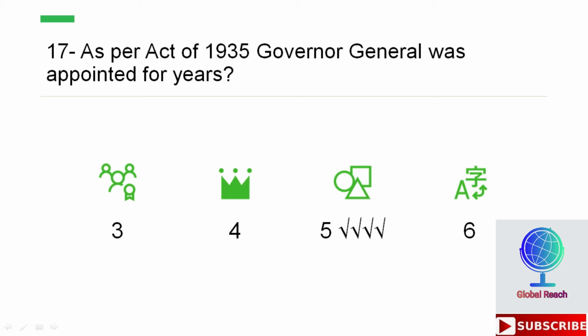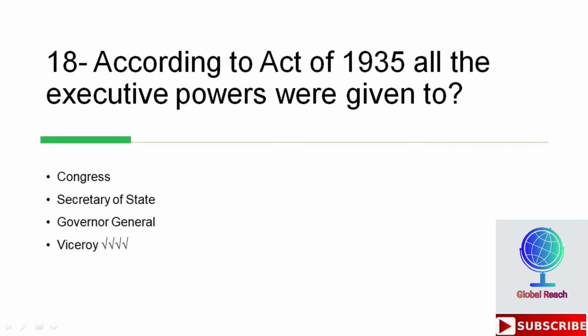As per Act of 1935, Governor General was appointed for 5 years. According to Act of 1935, all the executive powers were given to, options are Congress, Secretary of State, Governor General, Viceroy. So the correct option is Viceroy. All the executive powers were given to Viceroy.